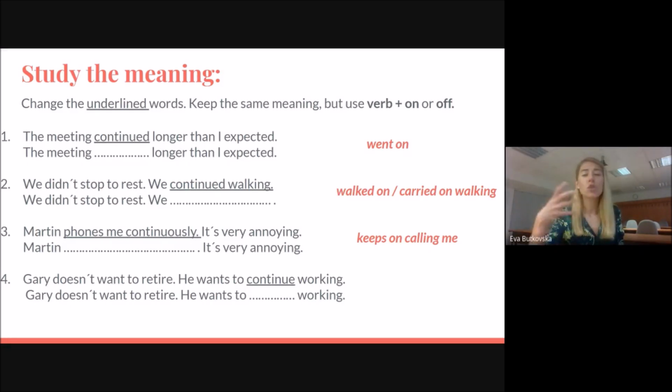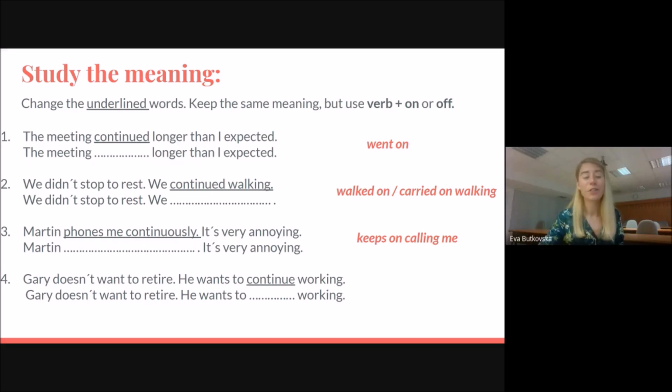You can really choose whichever phrasal verb: carry on, go on, keep on. They basically have the same meaning. So Martin keeps on calling me. It's very annoying. So he phones me constantly.